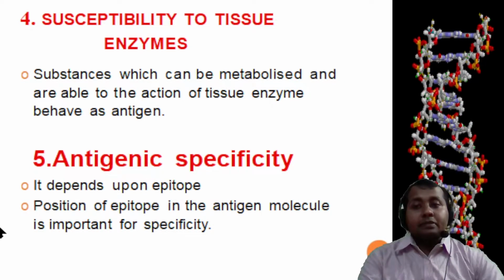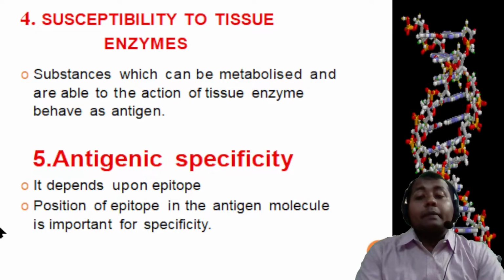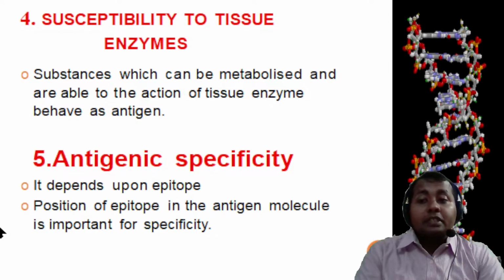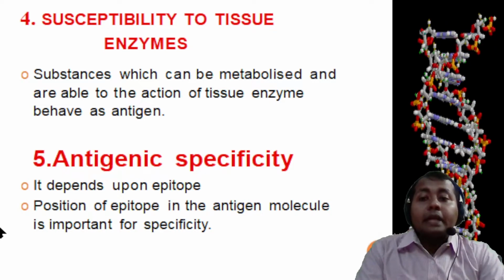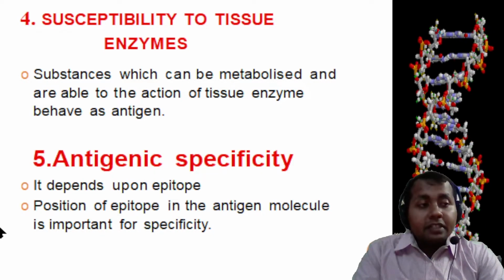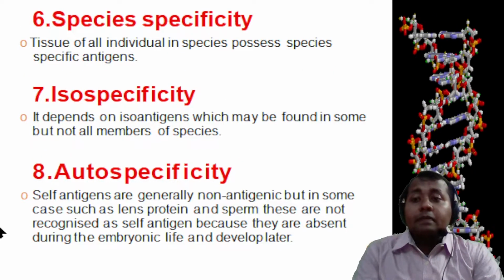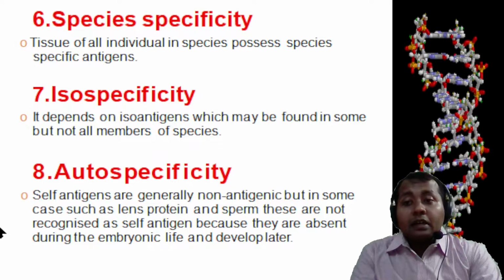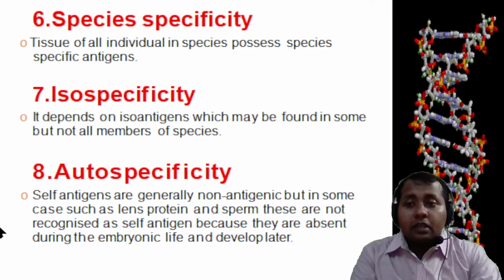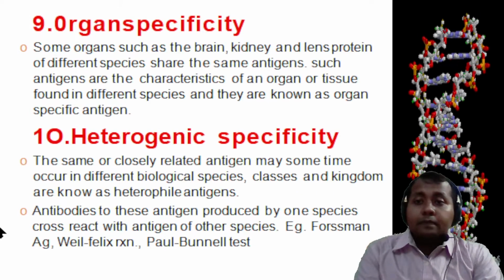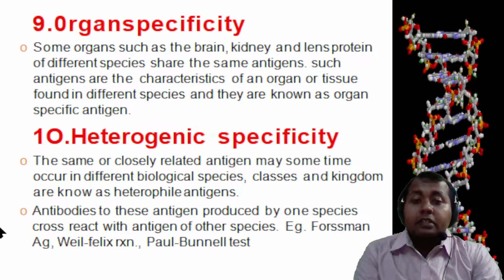Susceptibility to tissue enzymes: substances which can be metabolized by the action of tissue enzymes behave as antigens. Antigenic specificity depends upon the epitope. The position of the epitope in the antigenic molecule determines its specificity. They can be species specific, they can be isospecific, meaning isoantigens which may be found in some but not all members of the same species. They can also be autospecific. Organospecificity is also another characteristic of antigens.